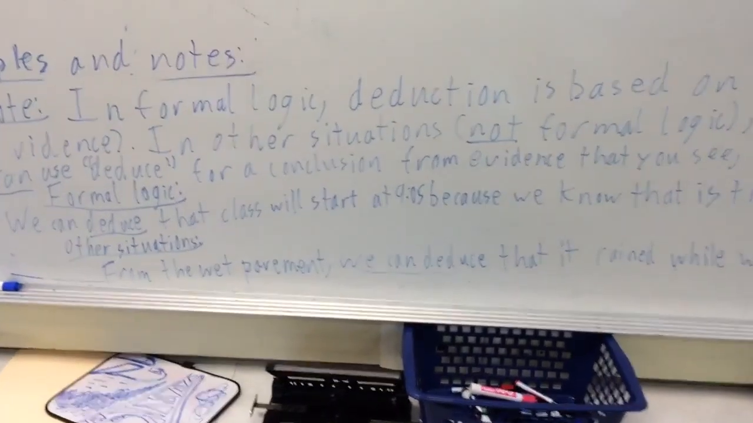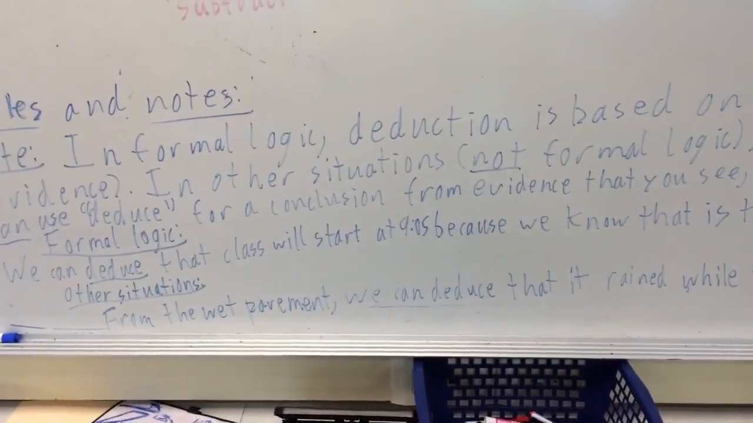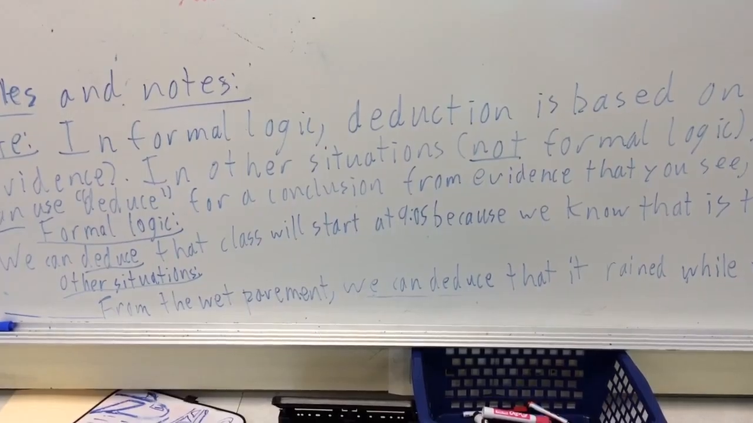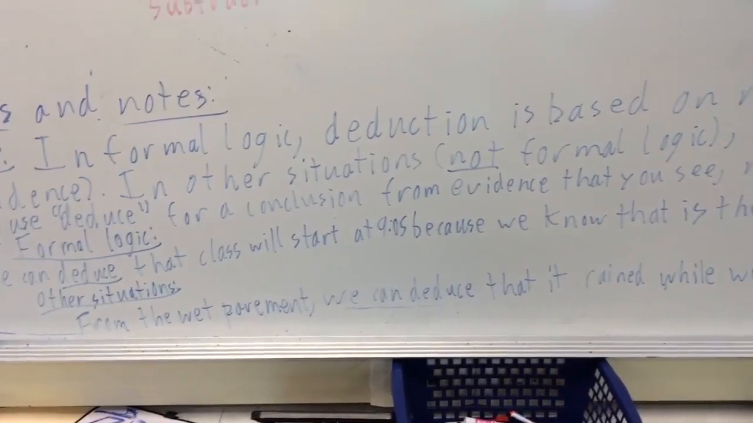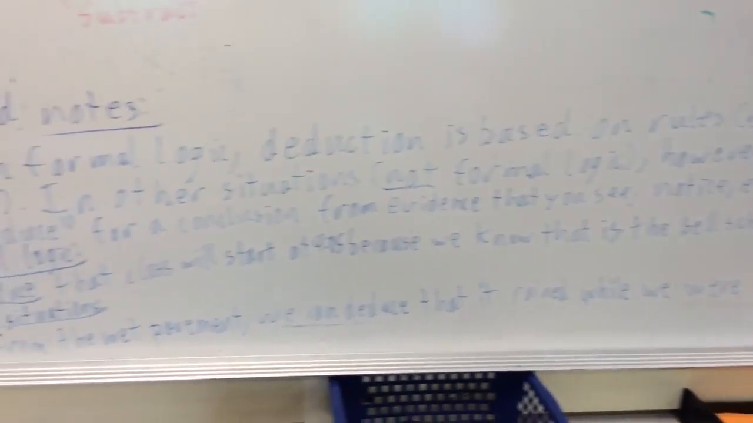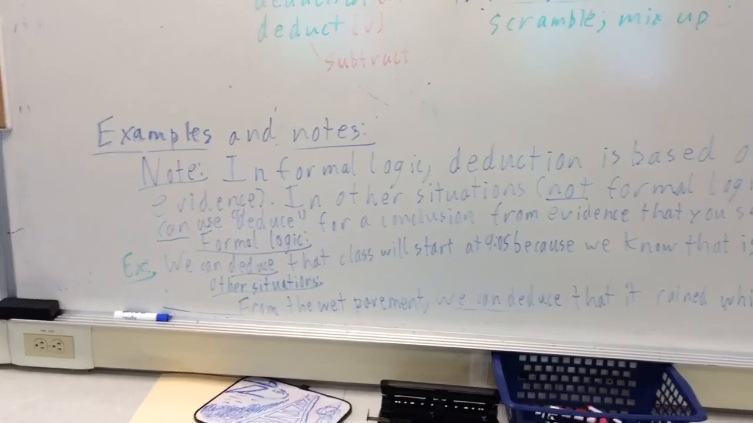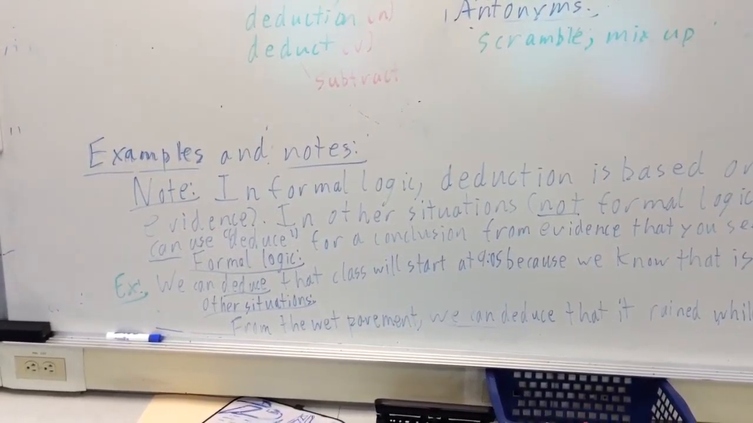From the wet pavement, if the sidewalk is wet outside, so imagine you're inside the mall, you come outside, the ground is wet. From the wet pavement we can deduce that it rained while we were in the mall. So that's using the evidence, things that we saw, to reach a conclusion, to decide what happened.